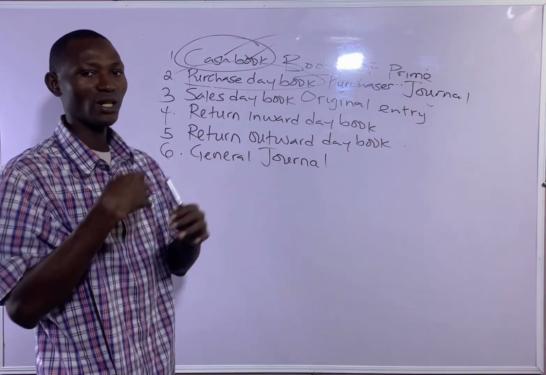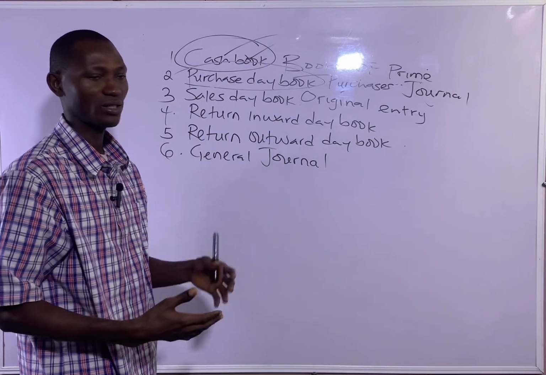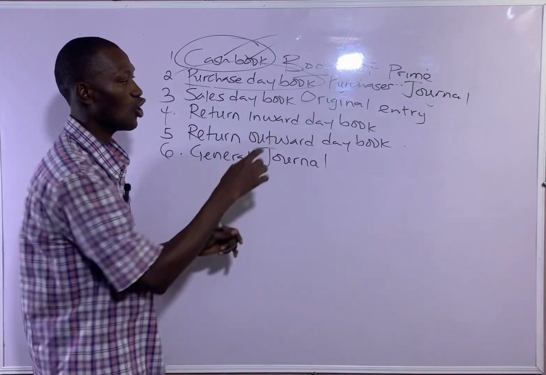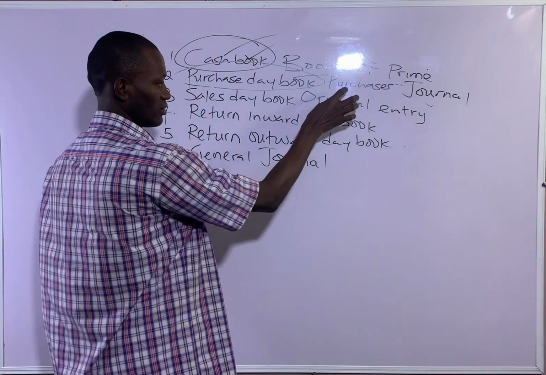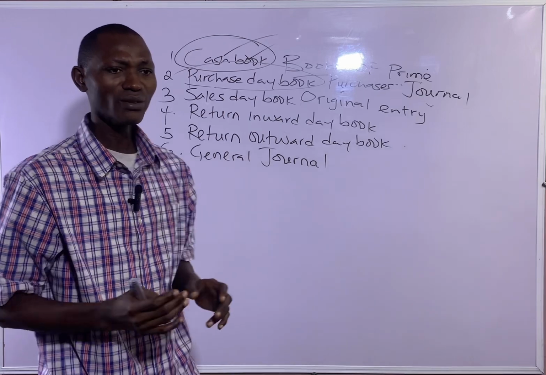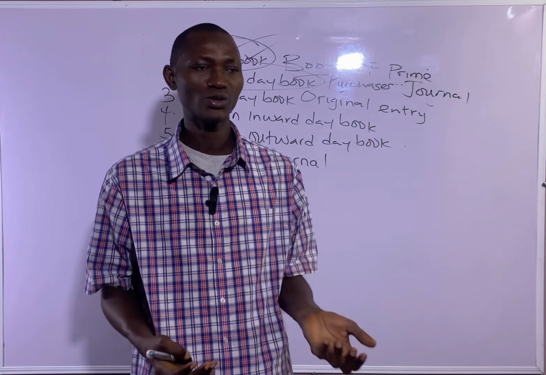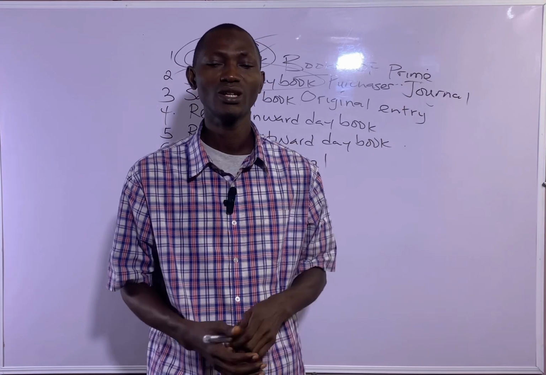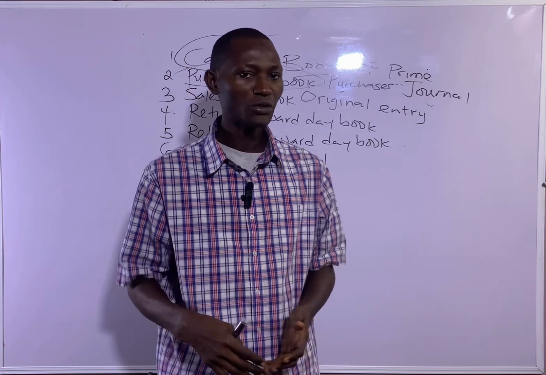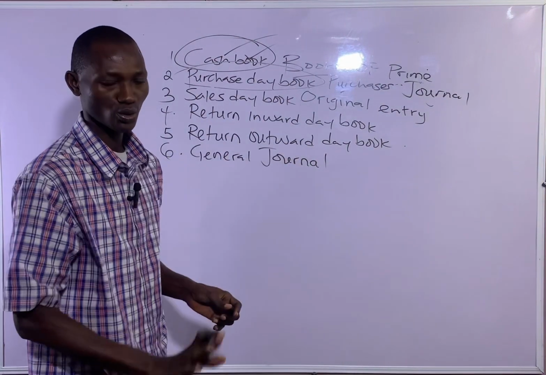But when you now sell on credit to your customers, then you record it in the sales day book or sales journal. Then the next one, return inward day book. Now, there are times that you sell goods to customers and some of them are not good. So those customers returned the goods to you. Where would you record it? Return inward day book.